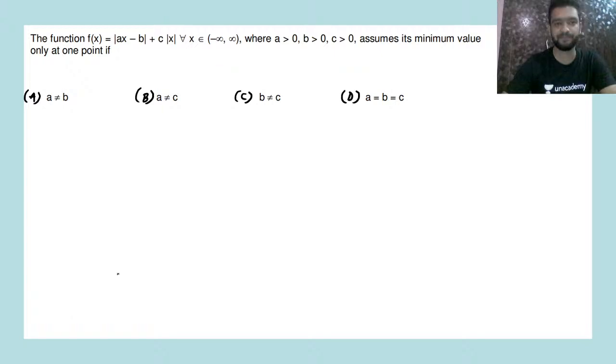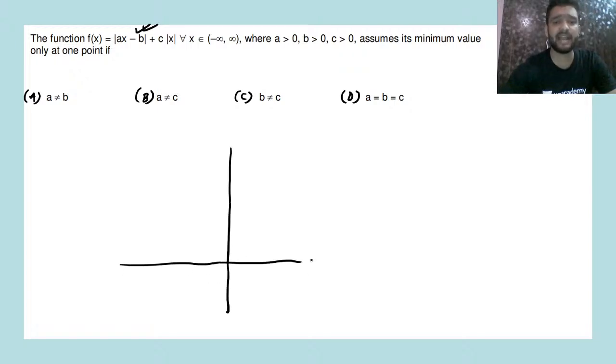So let's try to draw the graph of f of x. Yes, can we try to draw the graph of f of x? How will the graph look like? Let's see. So this is your y-axis, this is your x-axis, and a, b and c all are positive. It's given to you.